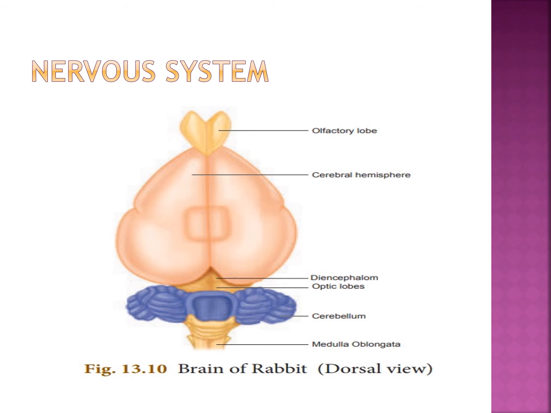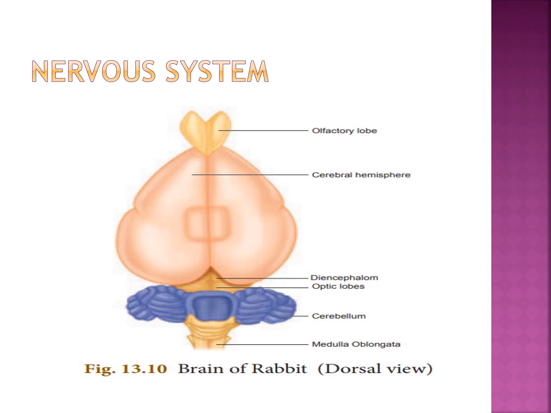The brain is divided into three: forebrain, prosencephalon, midbrain, mesencephalon, and hindbrain, rhombencephalon. Forebrain, see the picture everybody.